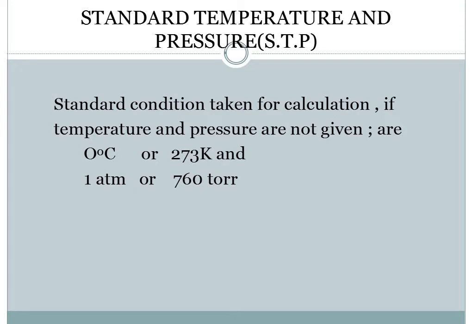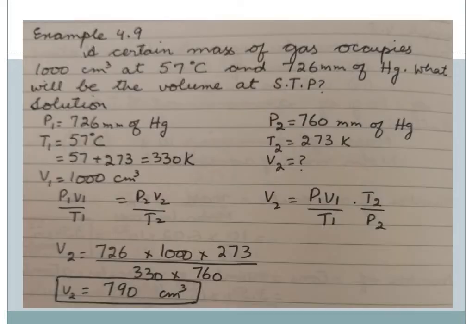So the standard conditions taken for calculations if temperature and pressure are not given are 0 degrees centigrade. I've told you earlier that you have to convert centigrade to Kelvin. So to this 0 we add 273 and it becomes 273 Kelvin. And pressure is 1 atmosphere, which is equal to 760 torr. So if temperature and pressure are not given, we have to use these two values.